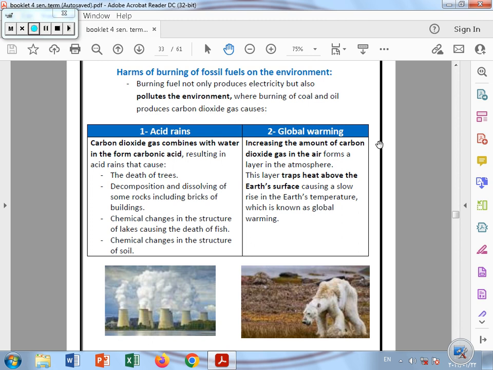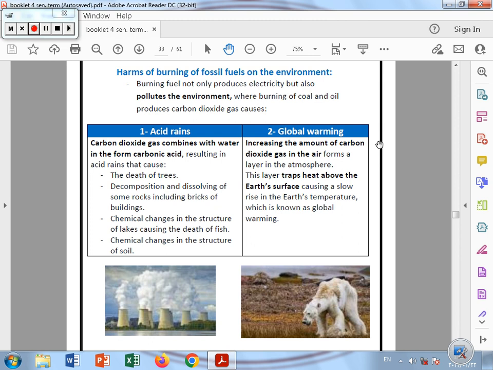So what can the acid rains do to the living organisms on the earth? Firstly, the death of the trees, because the plants take this water containing the carbonic acid. Number two, the decomposition and destroying of some rocks, including the bricks of the buildings, because the water that falls on the buildings contains carbonic acid. Number three, the chemical changes in the structure of lakes, causing the death of fish, because the water will be polluted with this carbonic acid.